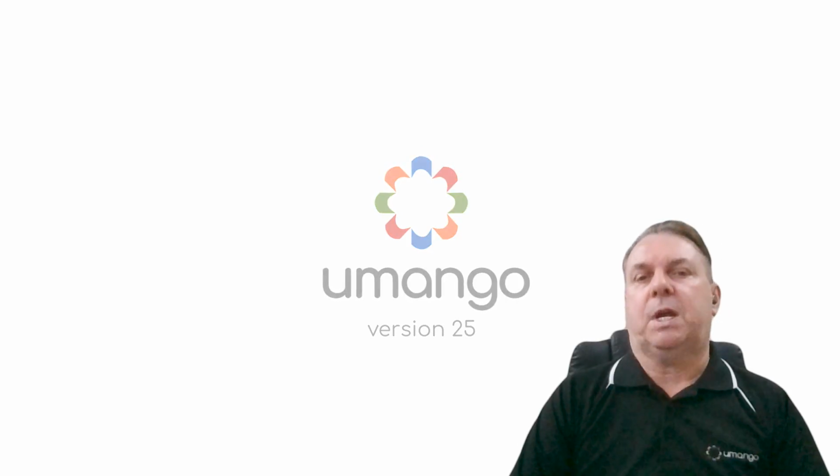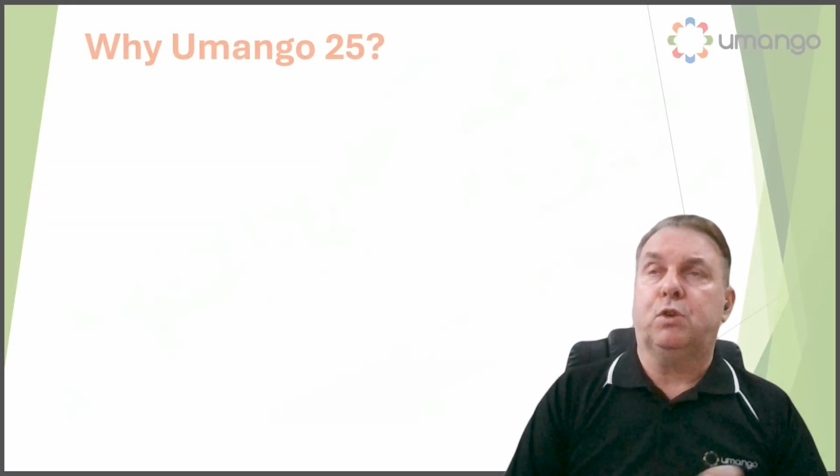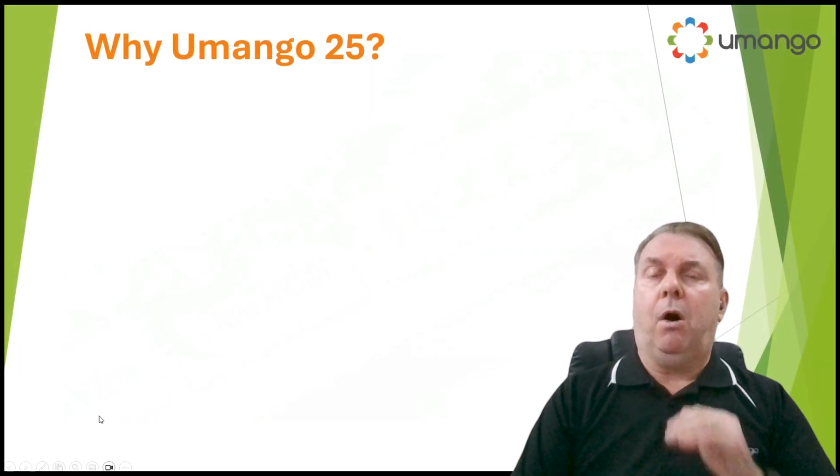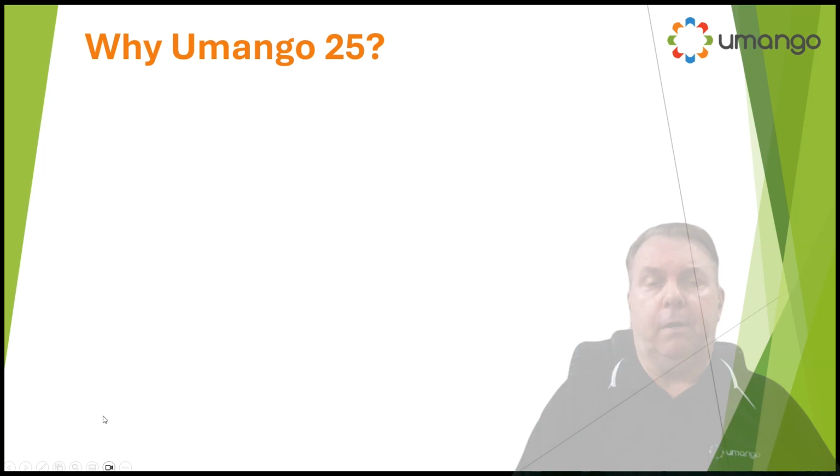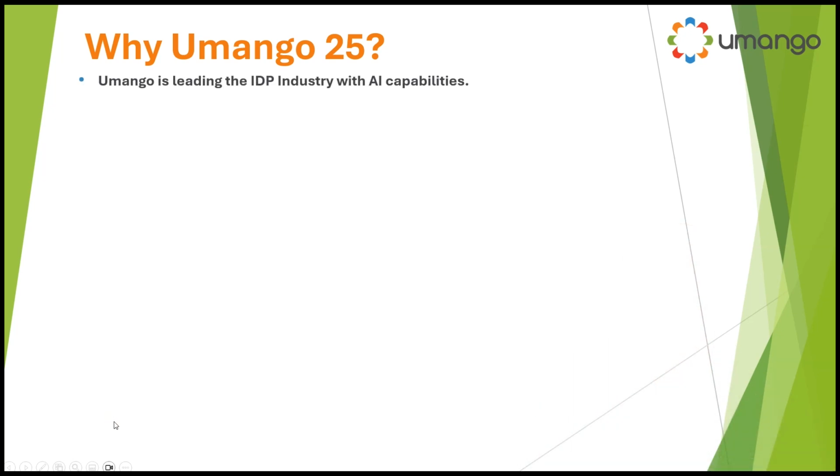So that's a quick summary of the things we're going to go into a little bit more depth during our session here. But first off, from a high overview, why version 25? The fact is that Umango is leading what we call the intelligent document processing sector or industry with our AI capabilities in our elite tier, and certainly in version 25. Umango is not a scanning application, it's not even a capture product. We are now in the intelligent document processing arena, and those are the terms and conversational pieces that you need to start addressing with your channel, if you're not already.